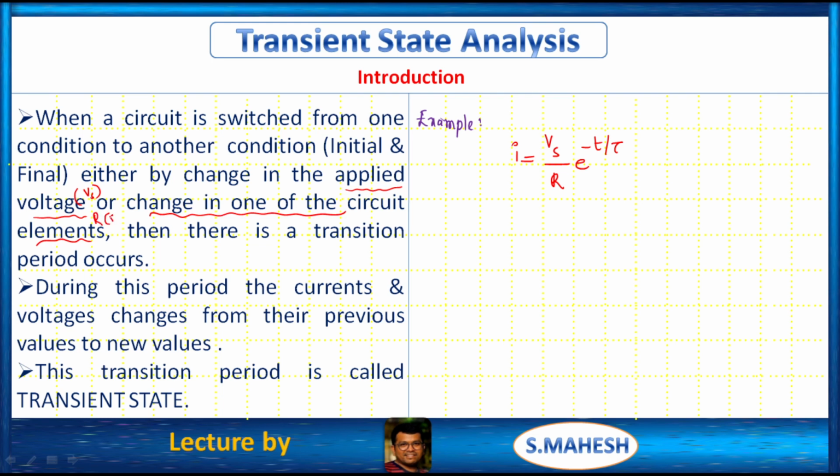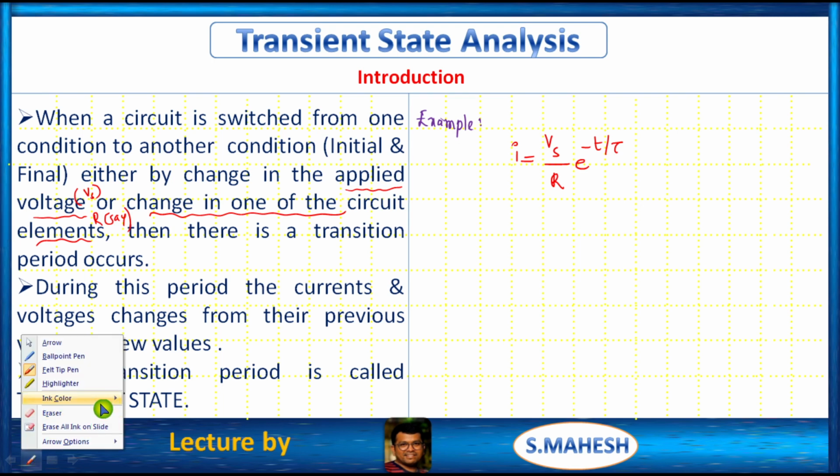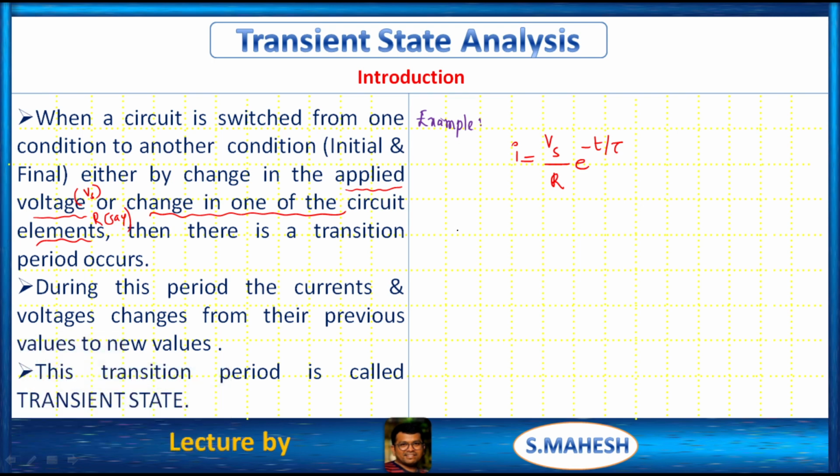Here the value of R is responsible for changing the value of current, or tau, where tau is nothing but the time constant. For example, if we consider an RL circuit, the value of the time constant changes. If we consider an RC circuit, the time constant changes. So it totally depends upon the values of R, L and C.